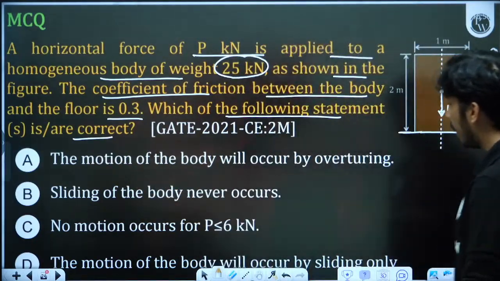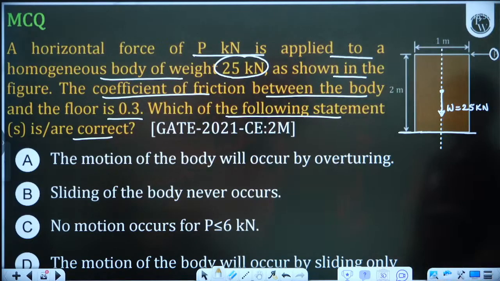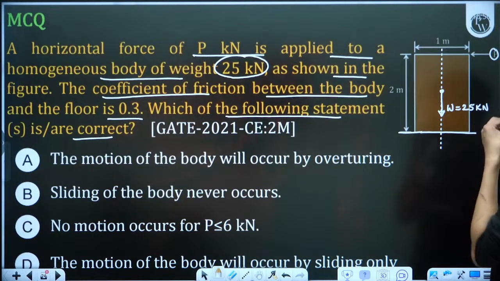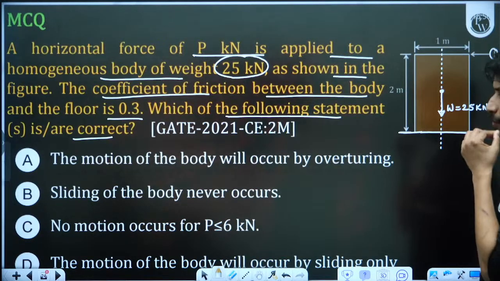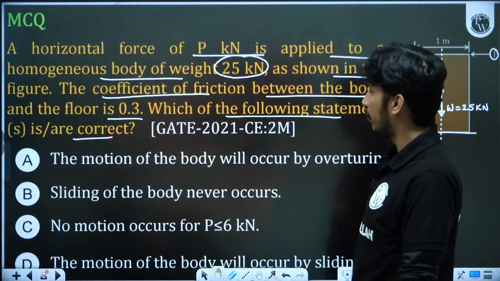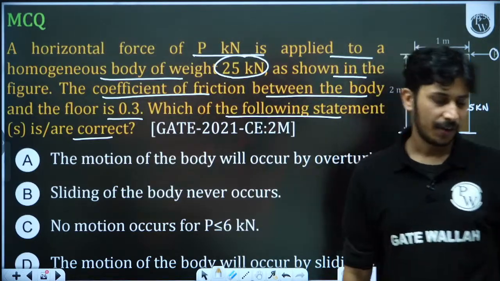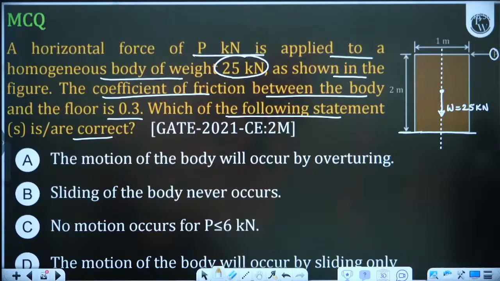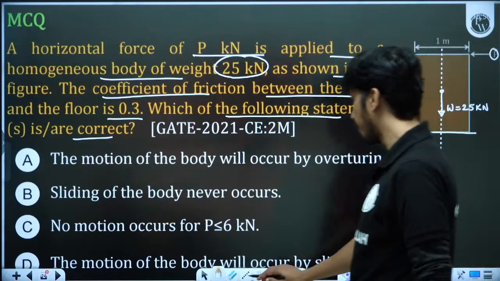The motion of the body will occur by overturning. Sliding of the body never occurs. No motion will occur at P less than or equal to 6. The motion of the body will occur by sliding only. So I think this is an MSQ type of question, I don't think this is MCQ. Let's check, because this is of 2 marks, no? Let me check whether this is MSQ or not. Yes, this is MSQ, a multiple select question.